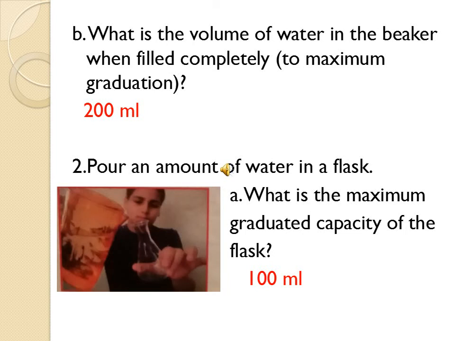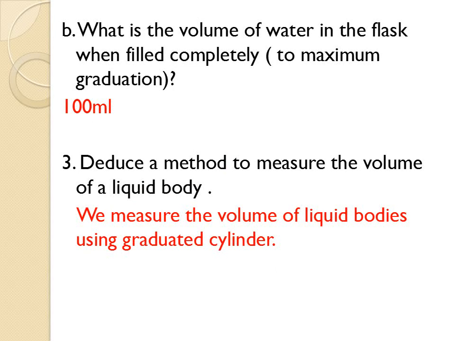Number 2. Pour an amount of water in a flask. A. What is the maximum graduated capacity of the flask? This flask can be filled to 100 milliliter. It's not clear for you، ما كتير واضحة على الصورة، بس it is given that it is 100 milliliter, the maximum graduated capacity of the flask. كان هذا الفلاسك بيساع 100 milliliter. B. What is the volume of water in the flask when filled completely to maximum graduation? So the boy again filled the flask to its maximum, till 100 milliliter.